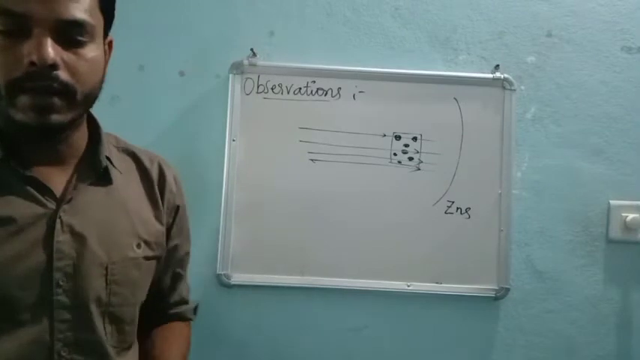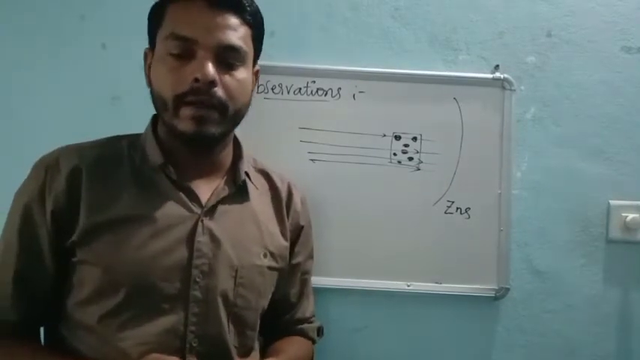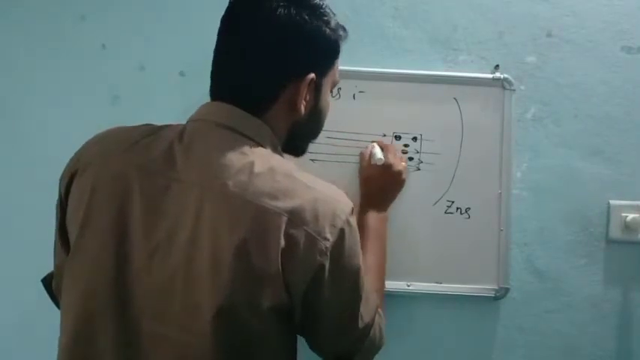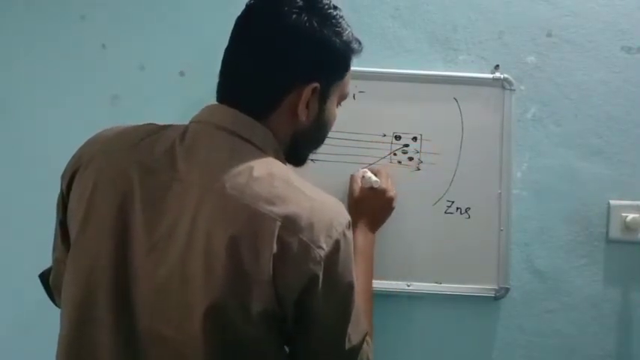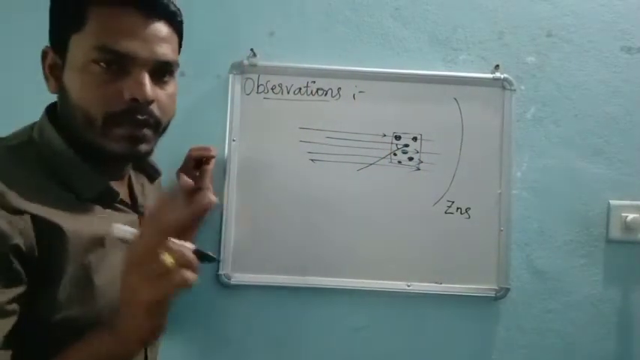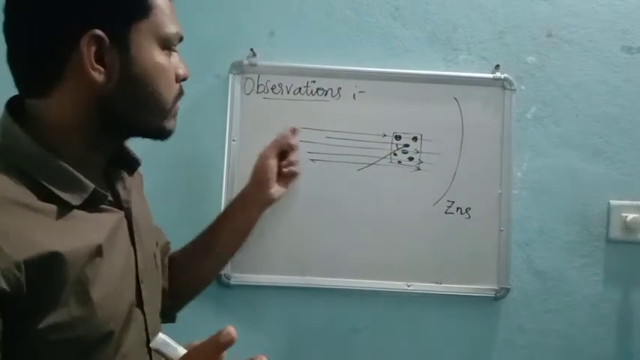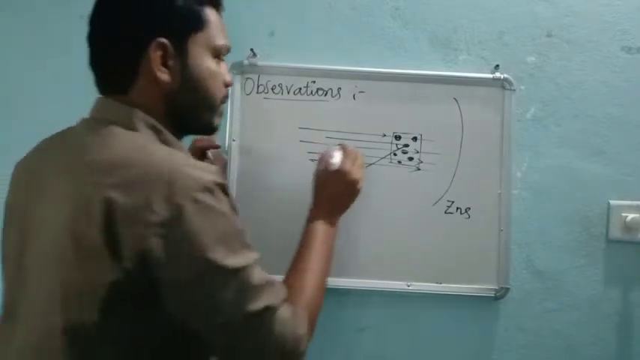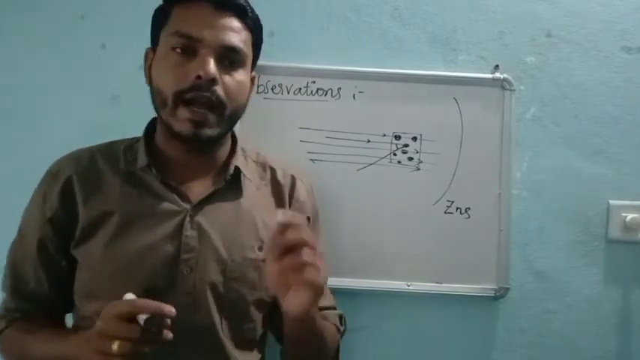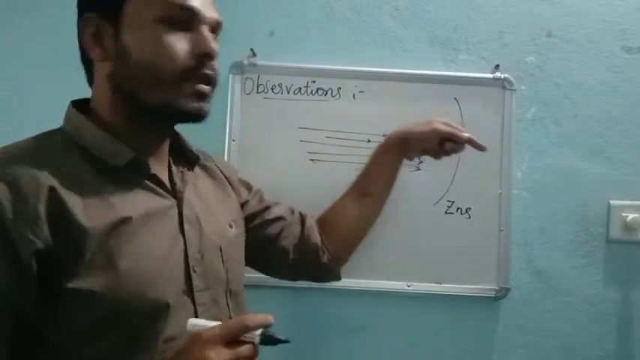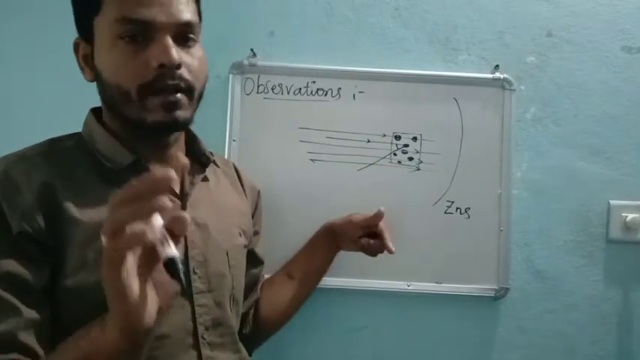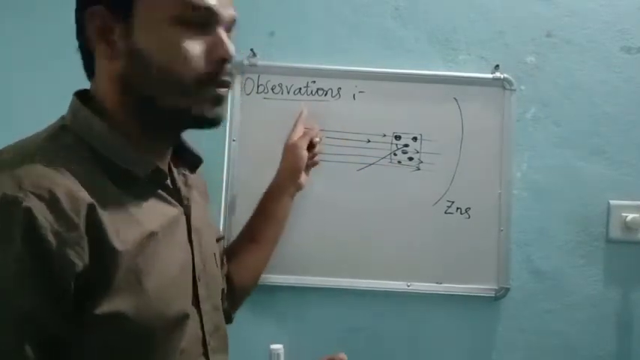Most of the alpha rays are passing through the gold foil. First point. And then some of the alpha rays are deflected by a small angle. Some of the alpha rays are just deflecting like this, by making a small angle. They are not passing through the gold foil. Second consideration, or second observation.